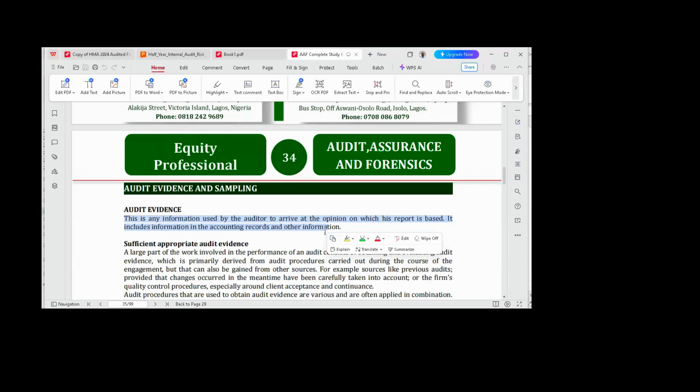Now, when you are done with all of this, you are now going to talk about evidence. Evidence is very, very key after planning, because it is the results you get from the evidence that are going to inform your audit report or your audit opinion.